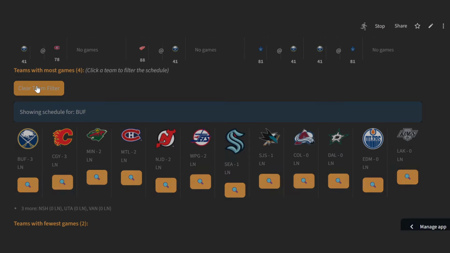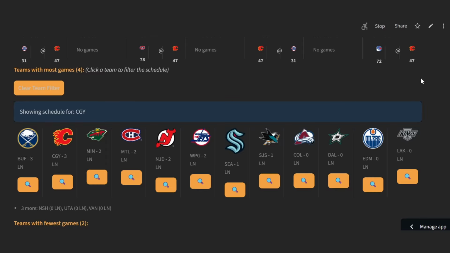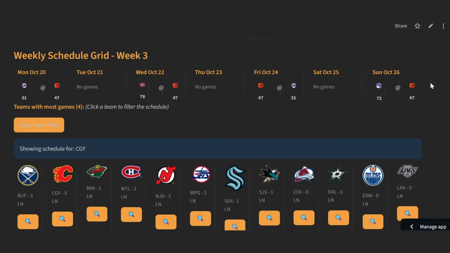Much of the same in terms of Calgary. They're also in a situation where there's not a ton off the waiver wire. If Jonathan Huberdeau comes back, that might be an interesting option. And there are some guys that we can look at. But again, Jets, that's a tough matchup. Montreal, that's a tough matchup. Jets again. And then the Rangers, that should be a relatively low-scoring affair, at least in terms of what the Rangers have been doing offensively.